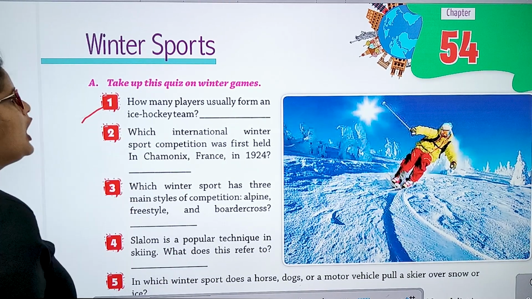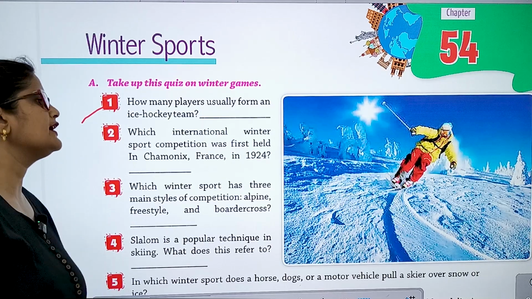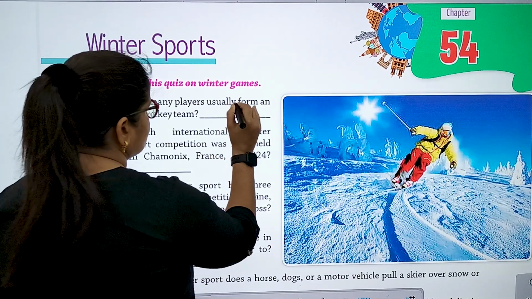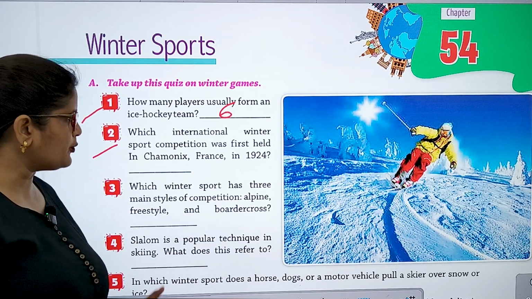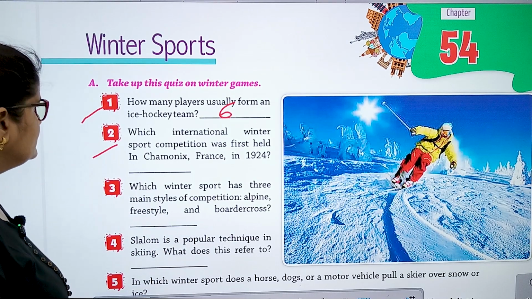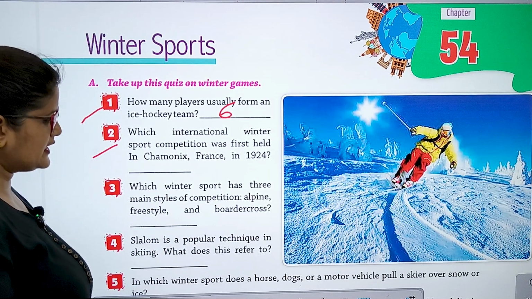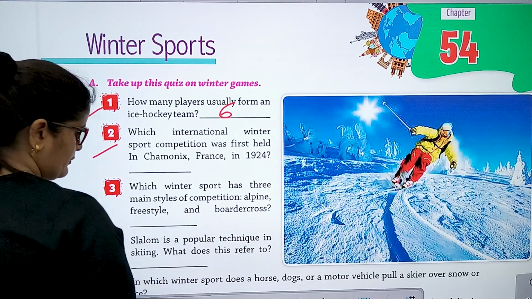Number 1. How many players usually form an ice hockey team? 6 players. Number 2. Which international winter sport competition was first held in Chamonix, France in 1924? Winter Olympics.